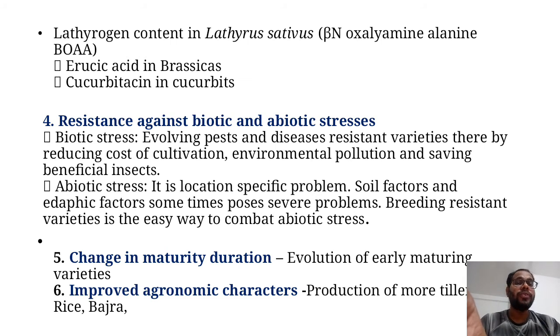So we are developing varieties which have early maturity, means which take less time for maturity. Next, the sixth point, is improving agronomic characters, means we are improving the plant height, increasing the number of grains or number of panicles, and increasing the number of productive tillers. These are the agronomic traits which we are improving by different plant breeding methods.